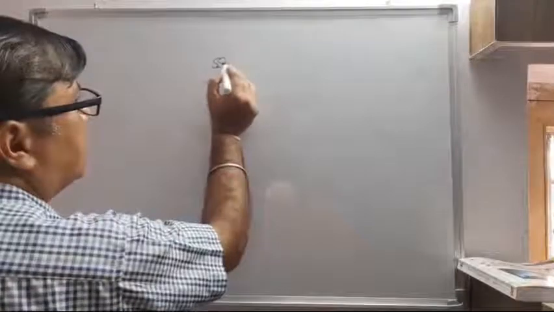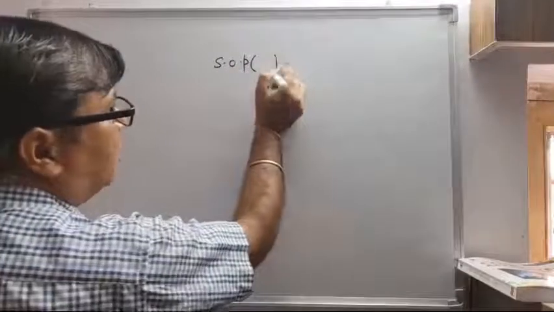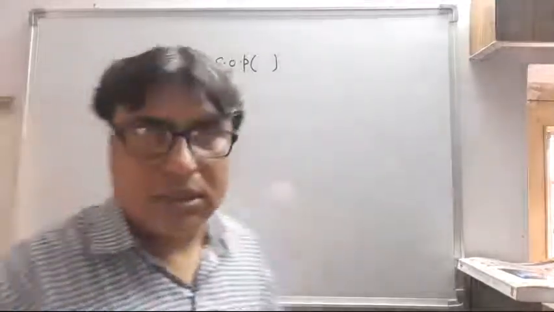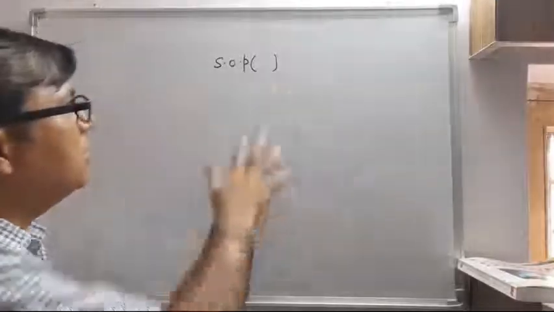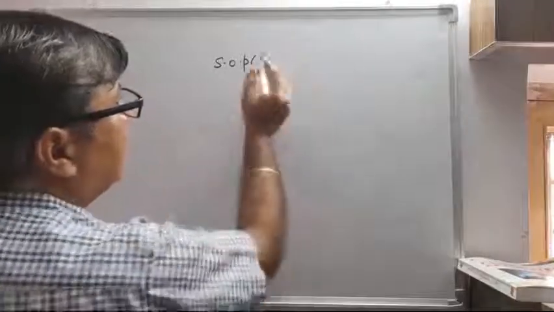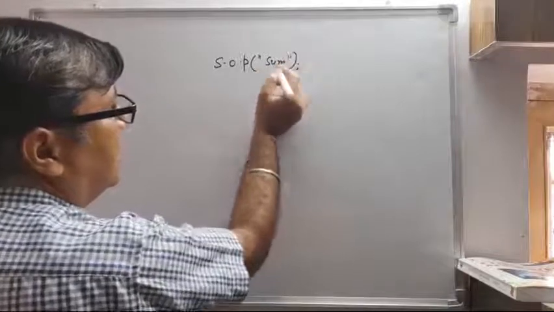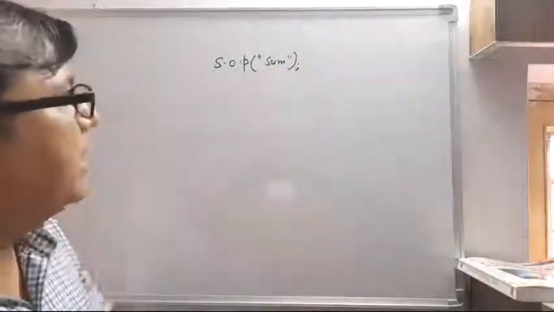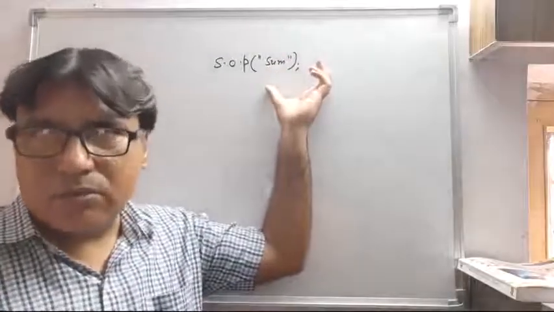Suppose for example there is a function system.out.print. Now what is the function of this? Means what is the work of this? The work of this function is to print whatever is told, or whatever we keep in this. Suppose we are writing sum over here, so it will print sum on the screen. So this is a function, this is an example of a small function.